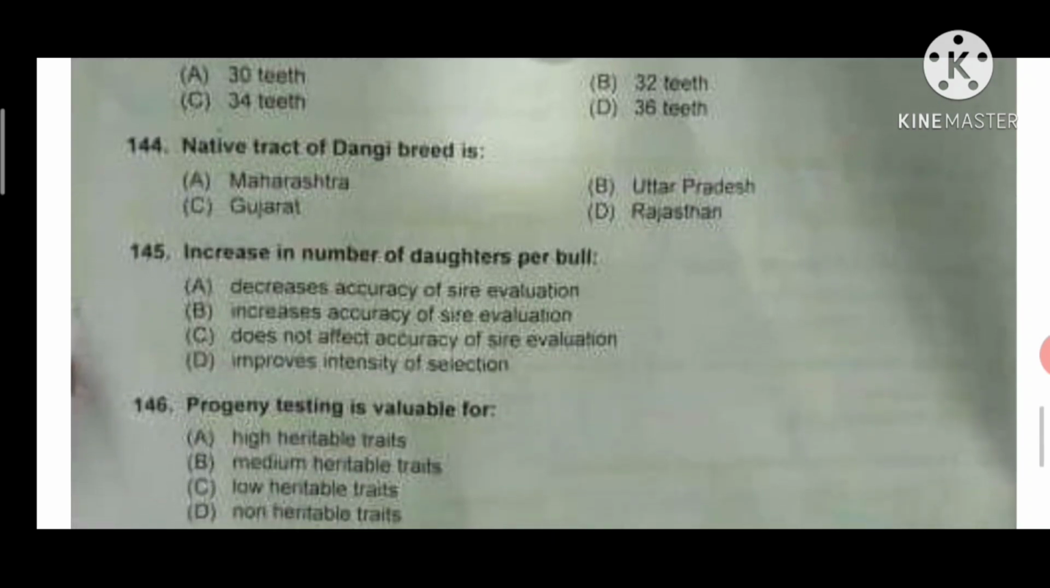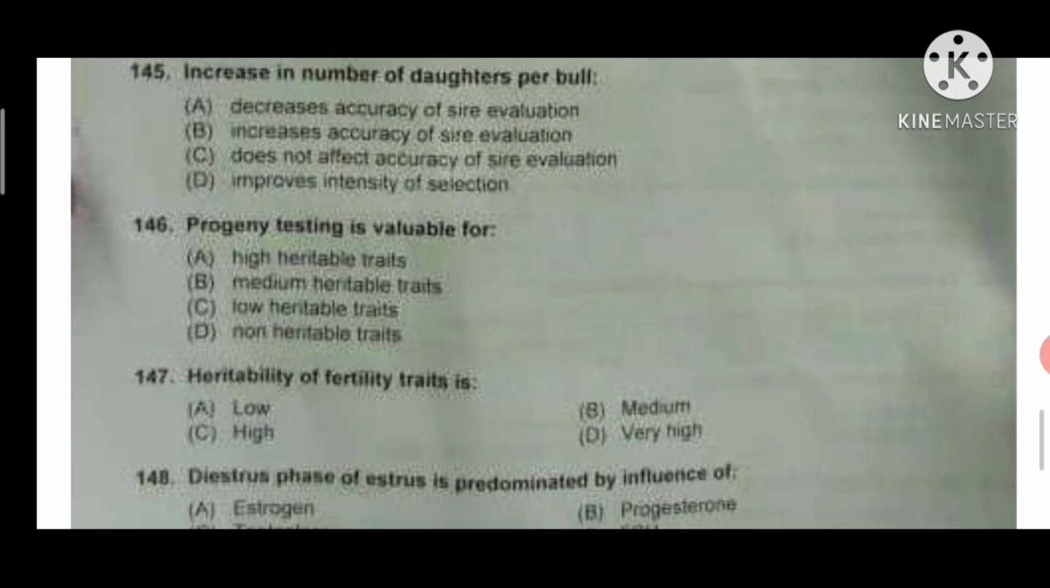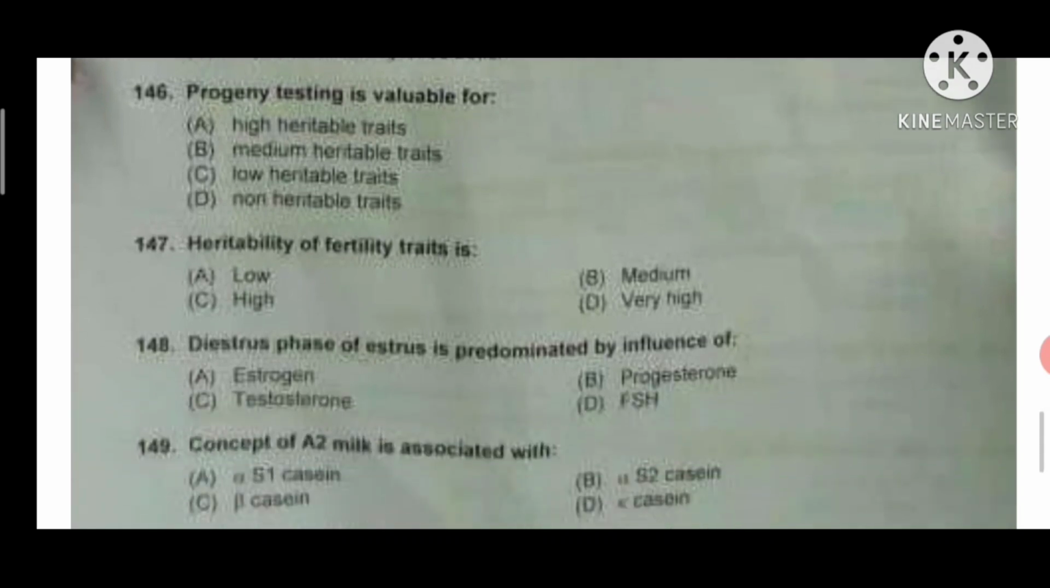Increase in number of daughters per bull increases accuracy of sire evaluation. Progeny testing is valuable for low heritable traits. Answer C will be correct. Heritability of fertility trait is low. The heritability of reproductive traits is low. Heritability of milk yield and egg production is medium, and heritability of growth traits is high.